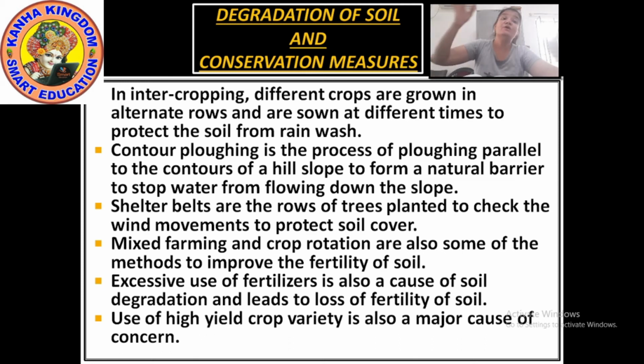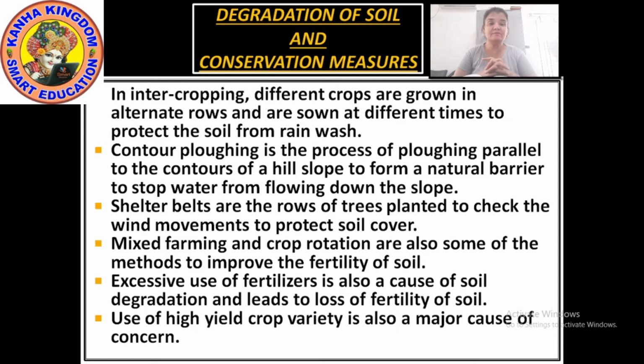Next is mixed farming and crop rotation. Mixed farming means to grow many types of crops on one land. Okay? It means not only one type of farming has been done, but farming of many types. That is called mixed farming. And crop rotation, same thing. These are also some of the methods to improve the fertility of the soil.